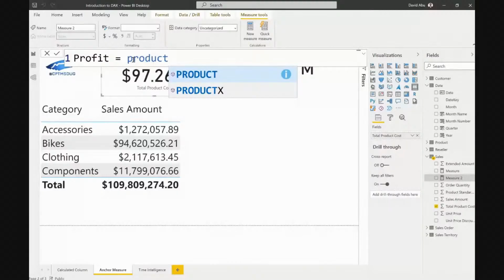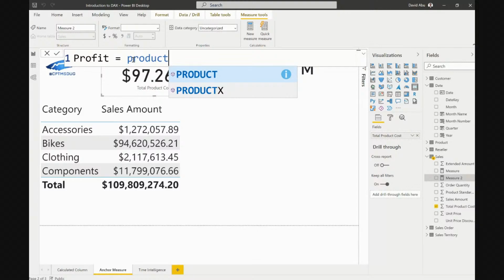Simple reports, simple visualizations. But when you now want to build on it, you want to do DAX, you have to create explicit measures. Your first explicit measure is the anchor measure. So now we need to create another anchor measure for sales amount, and another anchor measure for the product cost, before we look for profit.